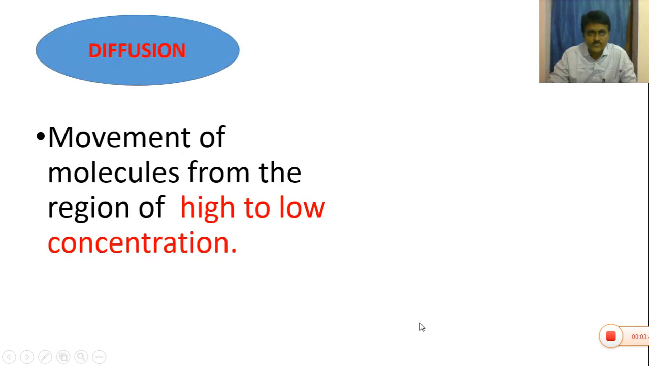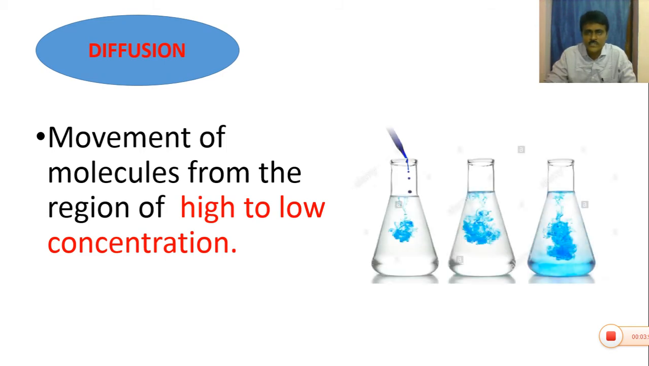Okay. So what do you know about diffusion? Diffusion is a physical process. It is a movement of molecules from the region of high to low concentration. Remember, movement of molecules takes place from high to low concentration. If you add copper sulfate crystals in a conical flask containing water, the copper sulfate crystals slowly diffuse in the water till the solution becomes uniformly saturated, or in equilibrium condition.